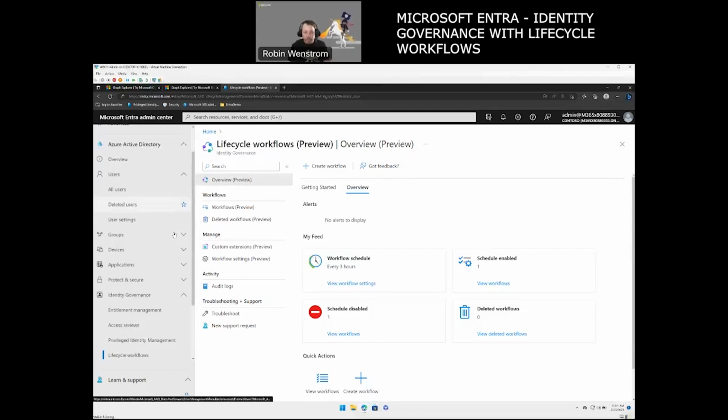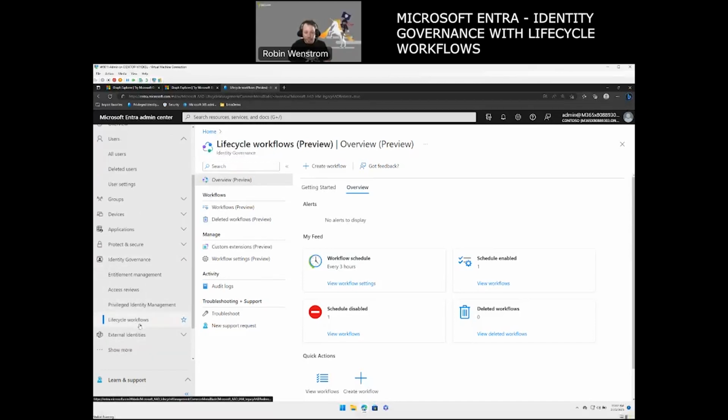Now within Azure Active Directory, we're going to look at something in Identity Governance. We have a new feature called Lifecycle Workflows, as well as Privileged Identity Management, but that's for another time. With Lifecycle Workflows, we're going to make it much easier for HR and IT, and in general every new starter and the manager helping out the new starter, to make their life much easier with how they onboard their user.